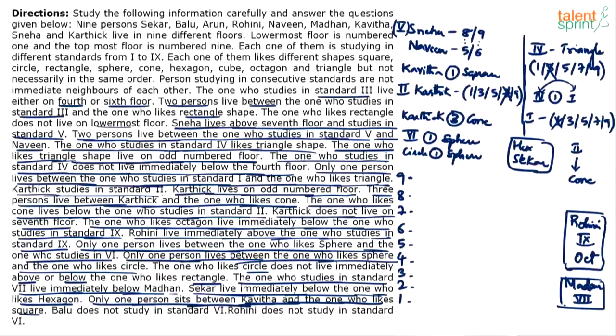Okay, so if you see, we know that Karthik is in 2nd standard. He can either take 1st, 3rd, 5th or 9th floor. And between Karthik and Cone there are 3 floors. There is no definite information here. No definite point. Everything is ambiguous.